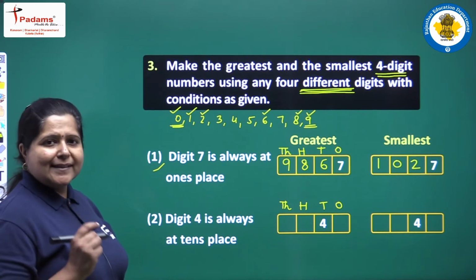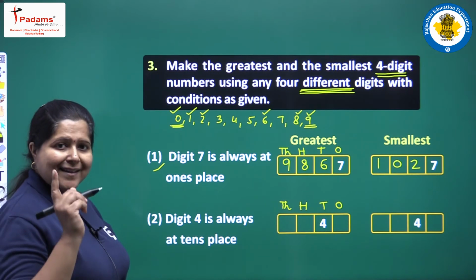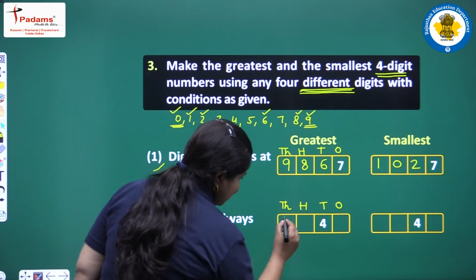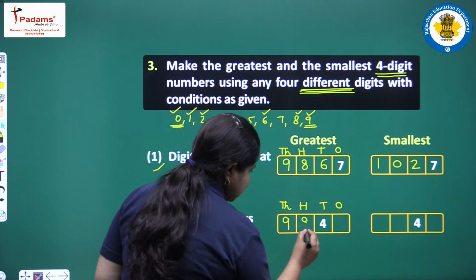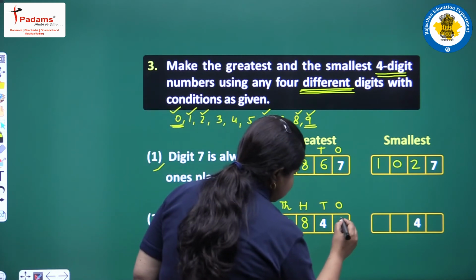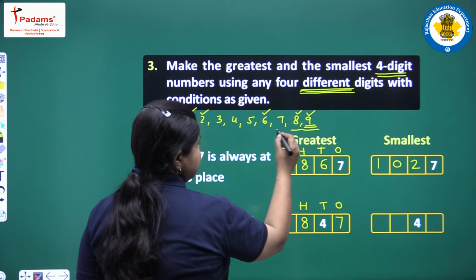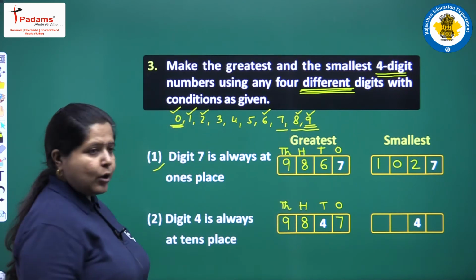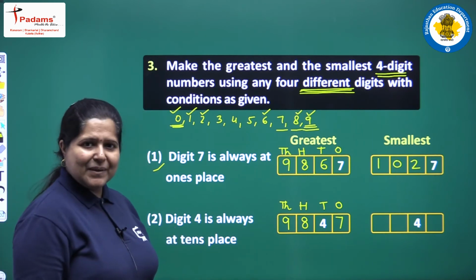Again, to write the greatest number, we will start up with the greatest digit, which is 9. So we write 9 here, then the next greater digit, which is 8, and then the next greater digit, which is 7. 9 is the greatest, then 8, then 7. Now all the 4 digits are different and it is a 4-digit number,